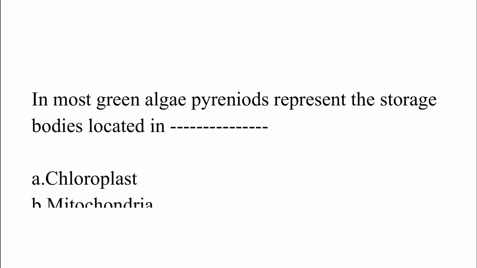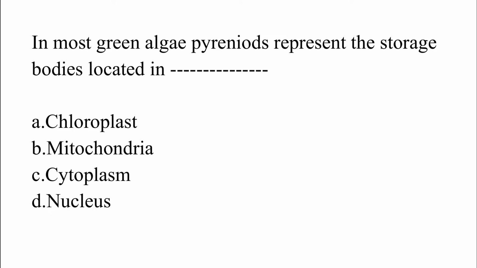In most green algae, the pyrenoid represents the storage body located in: option A, chloroplast. Option B, mitochondria. Option C, cytoplasm. Option D, nucleus. The correct answer is option A, which is chloroplast.